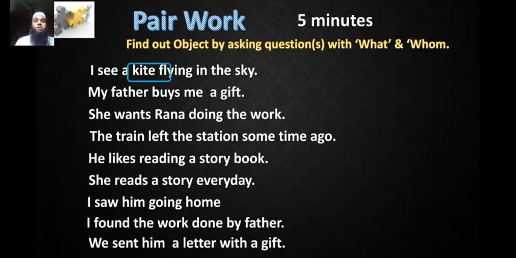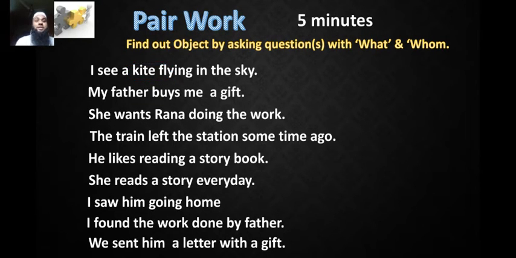The second sentence, my father buys me a gift. What does my father buy me? My father buys me a gift. The answer is a gift.